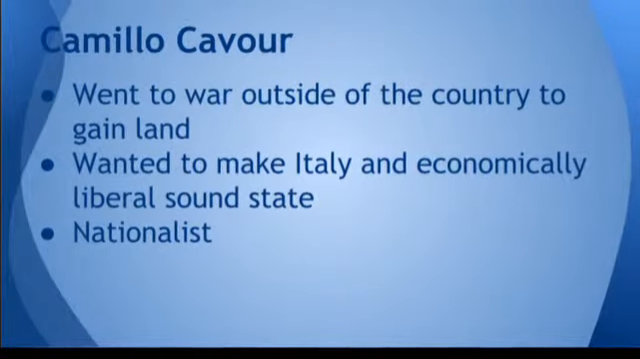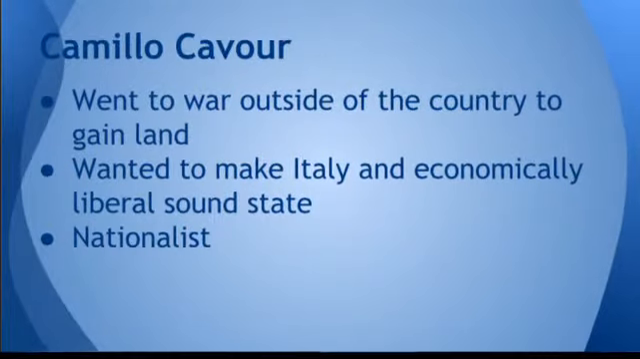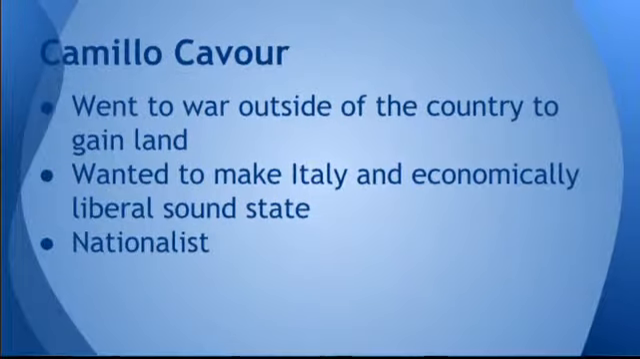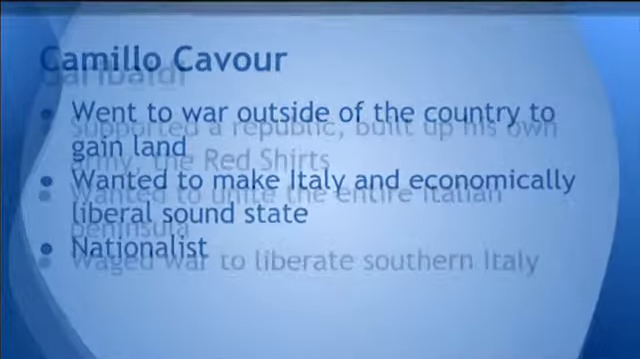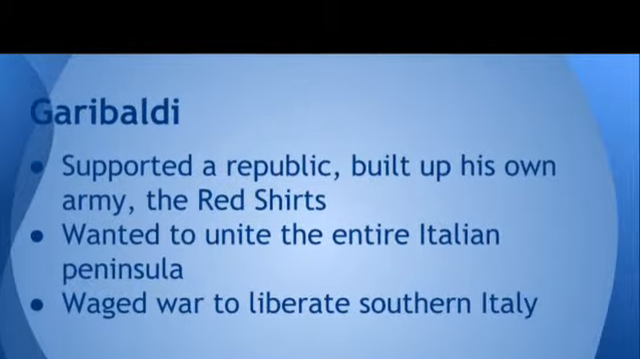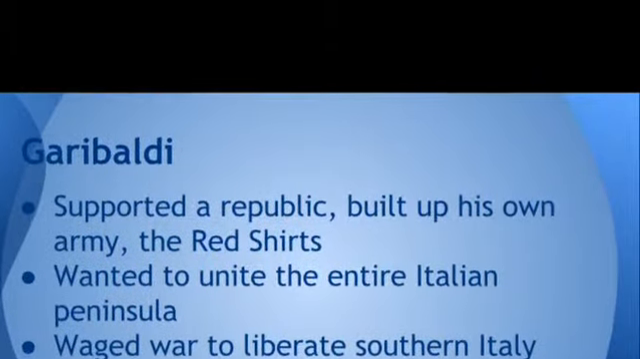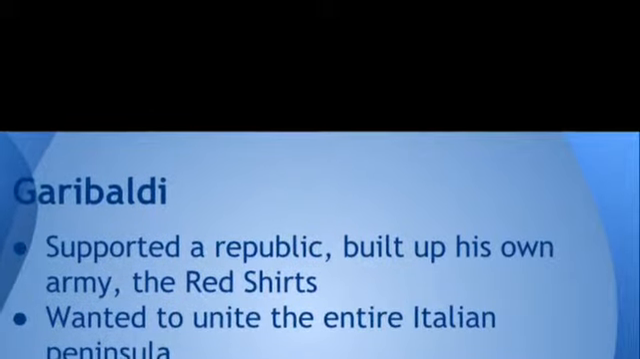Camillo Cavour went to war outside of the country to gain land. He wanted to make Italy an economically liberal, sound state, and was a nationalist. Garibaldi supported a republic and built up his own army, the Red Shirts. He wanted to unite the entire Italian peninsula and waged war to liberate southern Italy.